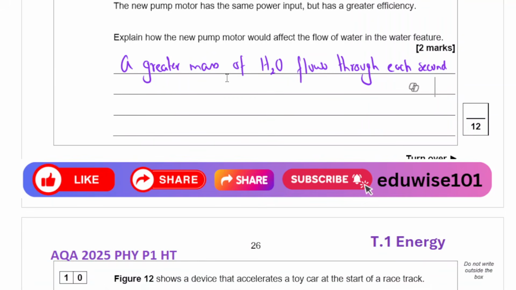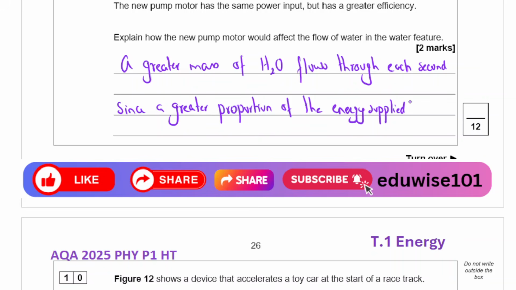Right? Now, because they're asking us to explain, since a greater proportion of the energy supplied is useful power output.